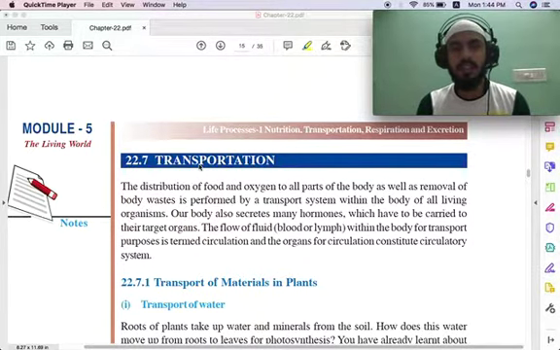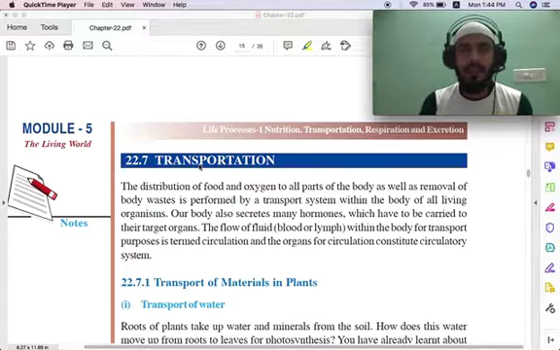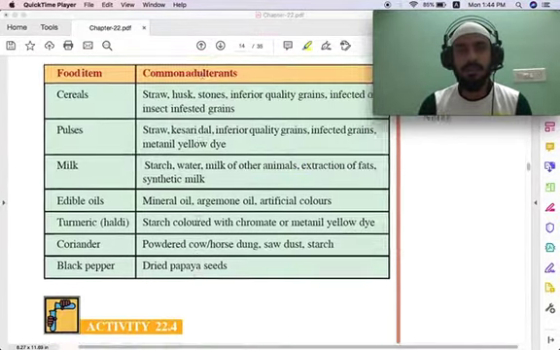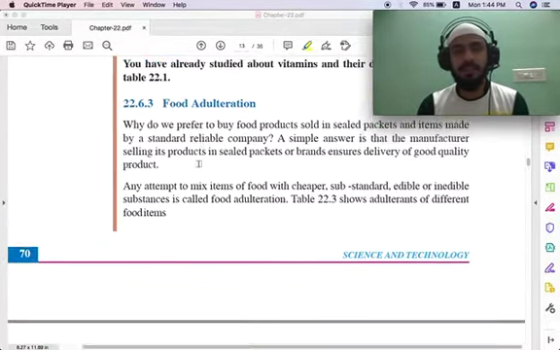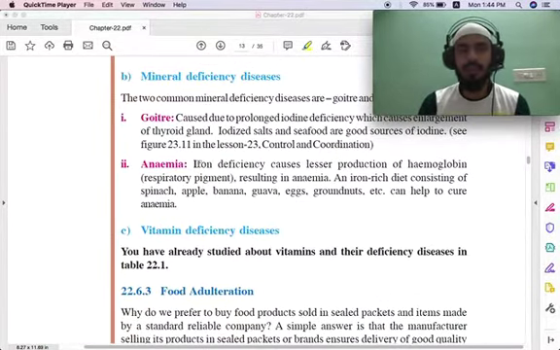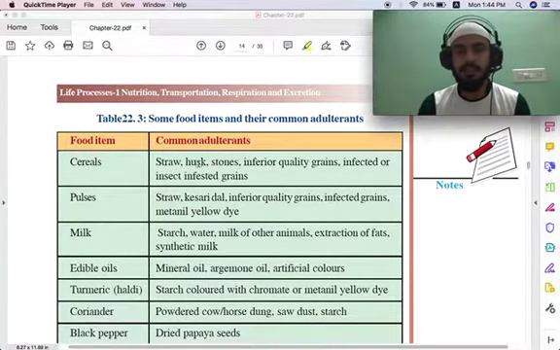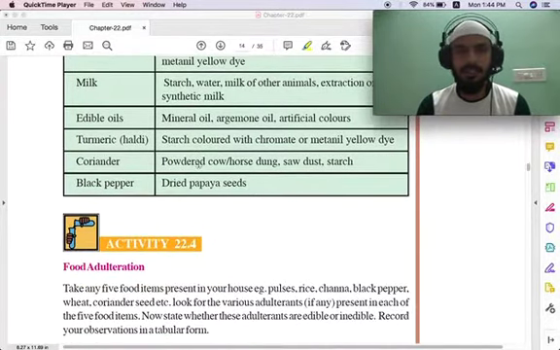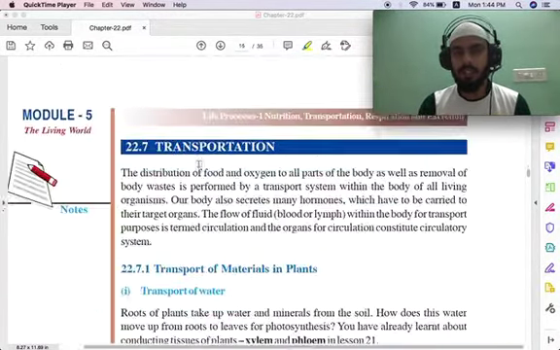Today, inshallah, we'll be talking about transportation that happens in plants and in humans. In the last class, we saw about the adulterants which are commonly used in the foods, and also before that, we saw about the deficiency diseases that happen in humans due to mineral deficiency, due to vitamin deficiency. All these things we saw. Hope you all studied well. And inshallah, in this class, we'll see about the transportation.